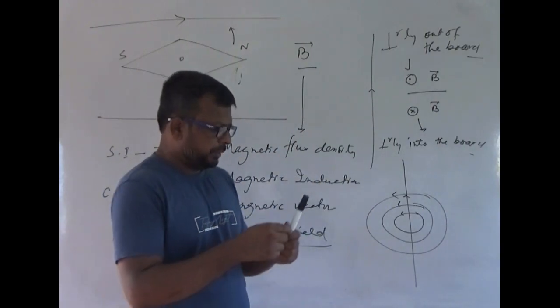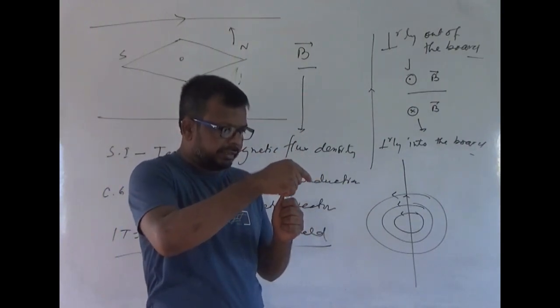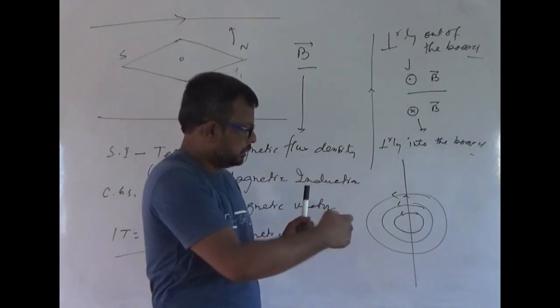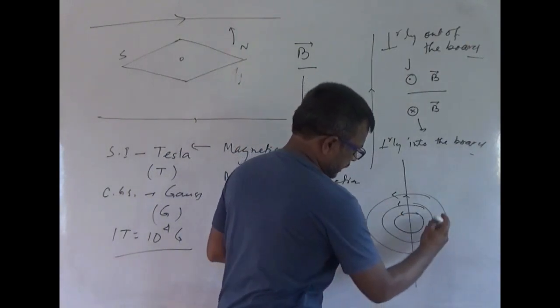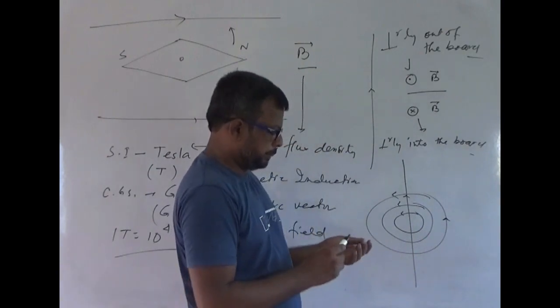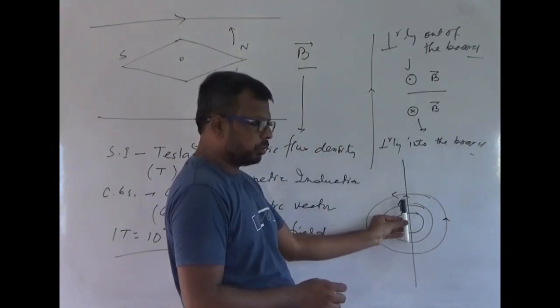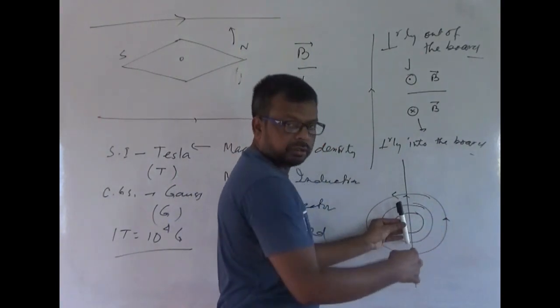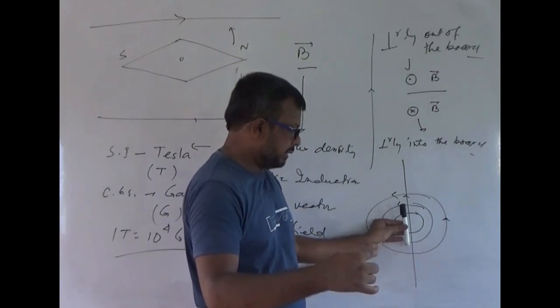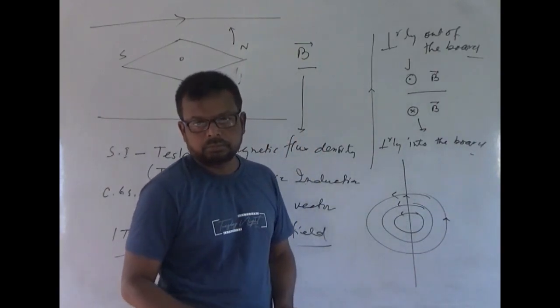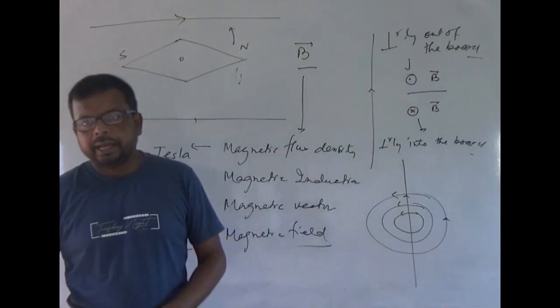That means if this is the field line, then the tangent means into the board. Since in this position, if the current carrying conductor is on the board, then at this point the magnetic field is into the board. Clear?